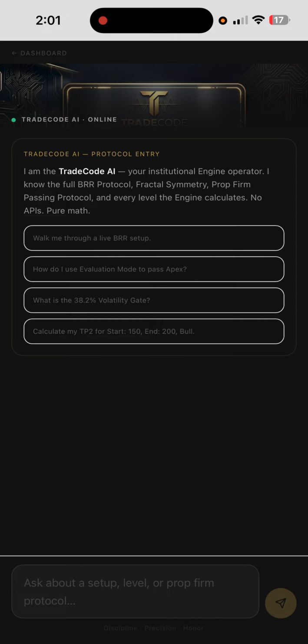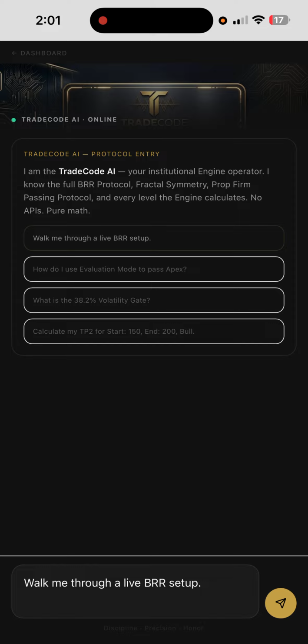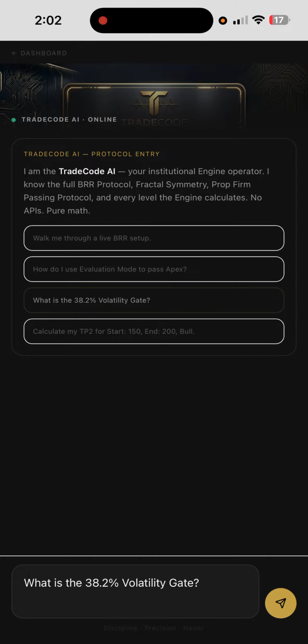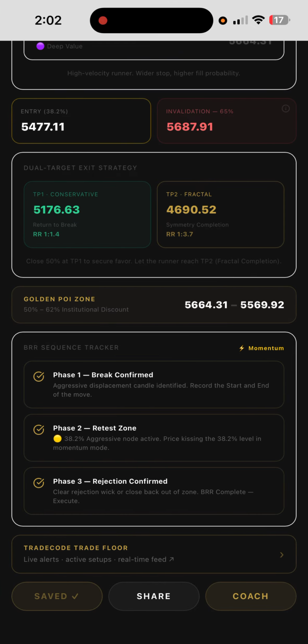And if that's not enough, we have our AI coach, the TradeCode AI protocol entry. I am the TradeCode AI, your institutional engineer. You could ask, hey, walk me through this live BRR setup that's showing, or, hey, what is the 382 volatility gate? We have a whole AI coach here for you, waiting for you to ask some questions.